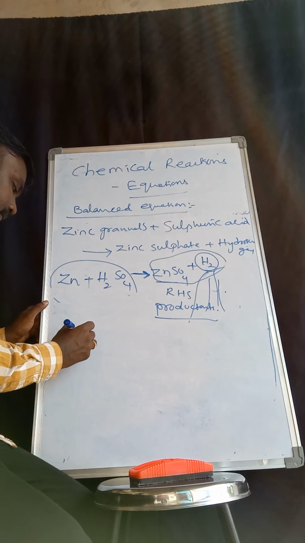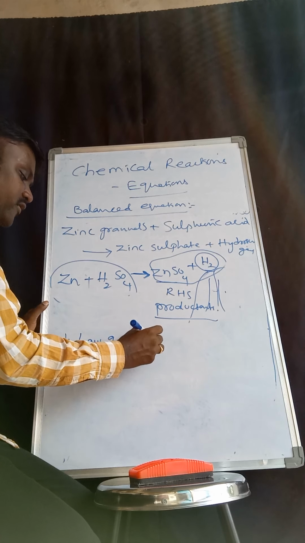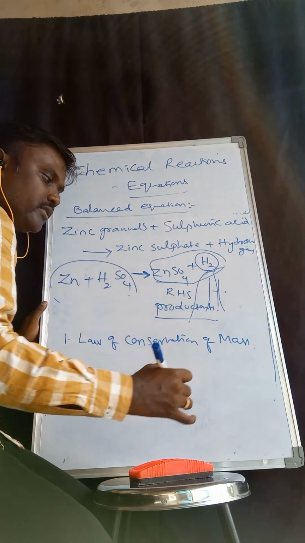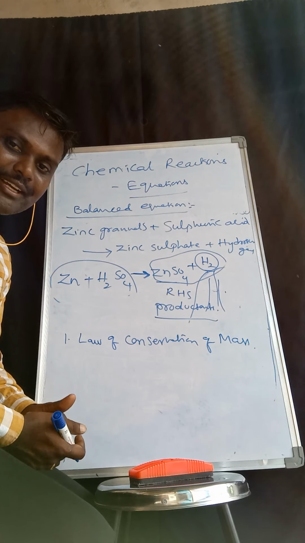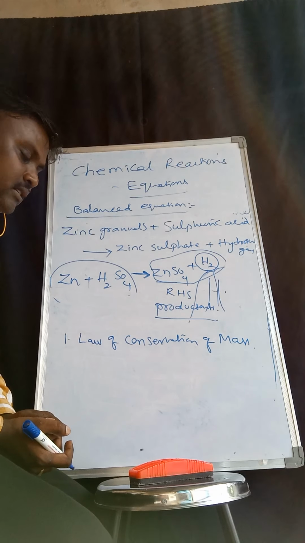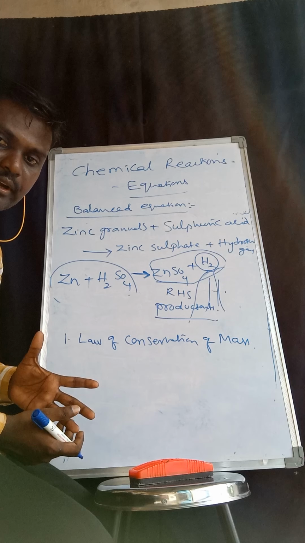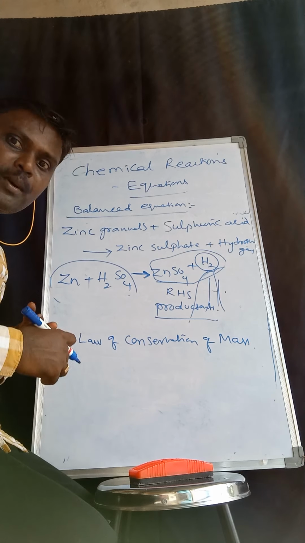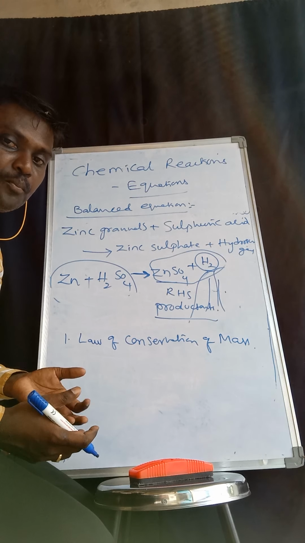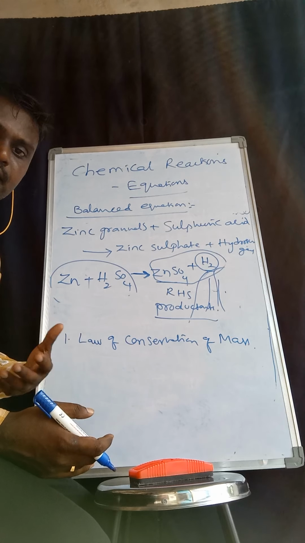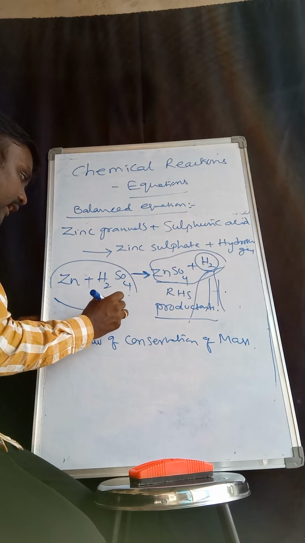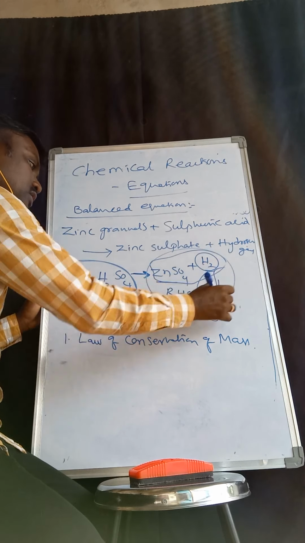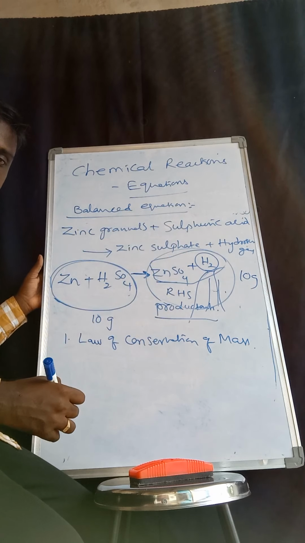The first thing is the law of conservation of mass. In lower classes, you know that very well. It means mass can neither be created nor destroyed. The total mass remains constant. In a chemical equation, no new mass is created and no mass is destroyed. Suppose before the reaction it is 10 grams, for example, then after the reaction the mass of all the products should also be 10 grams only.